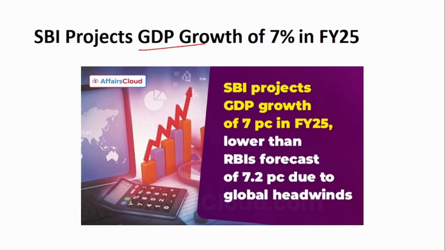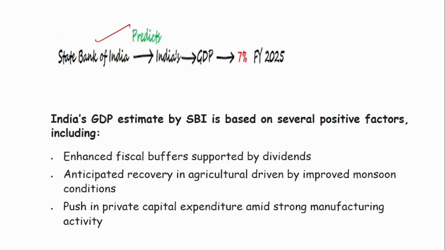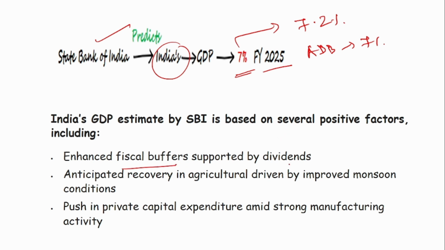The next news is about a GDP projection. SBI, State Bank of India, has predicted that India's GDP will grow at the rate of 7% for financial year 2025. Similarly, RBI had projected 7.2%, and ADB has projected 7%. The reason for this projection is enhanced fiscal buffers supported by dividends. Even the fiscal deficit of financial year 24 was 5.6, way lesser than the budgeted estimate. This strong fiscal position is also a main factor for this growth projection.